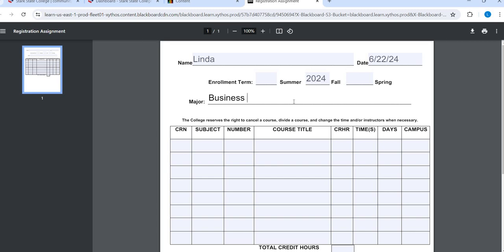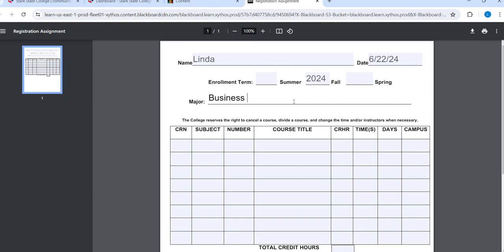Now, if you are a CCP student or you might be graduating after this summer, let me know and I might be able to modify this. However, even if you're CCP and you're still going to Stark State in the fall, you might know what kind of classes you're going to take, or you can still do this assignment looking up the kind of classes that might be a potential for you.